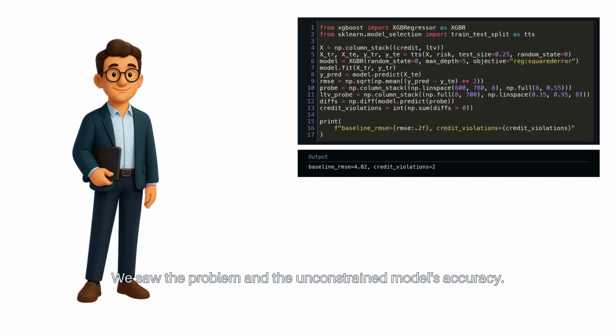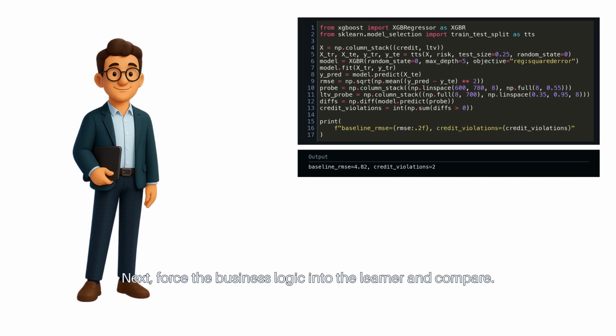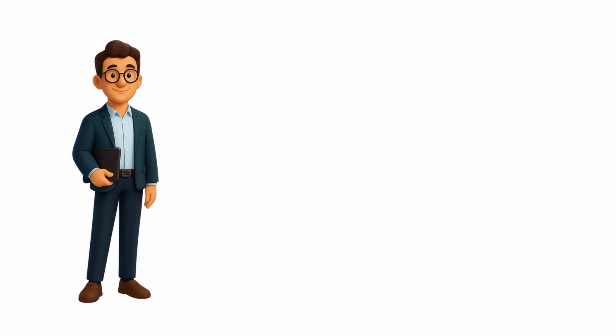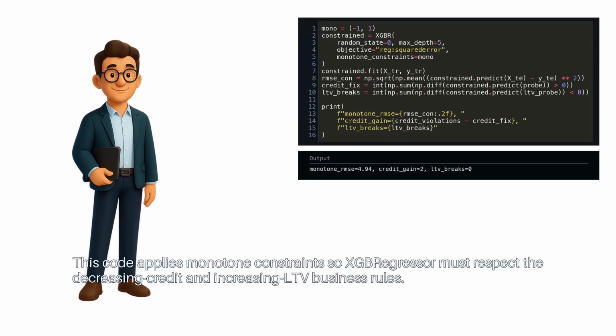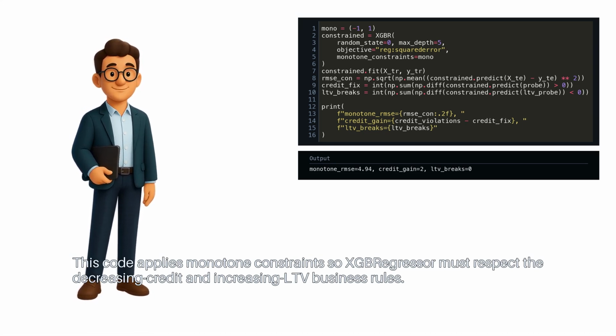We saw the problem and the unconstrained model's accuracy. Next, force the business logic into the learner and compare. This code applies monotone constraints, so XGBRegressor must respect the decreasing credit and increasing LTV business rules.